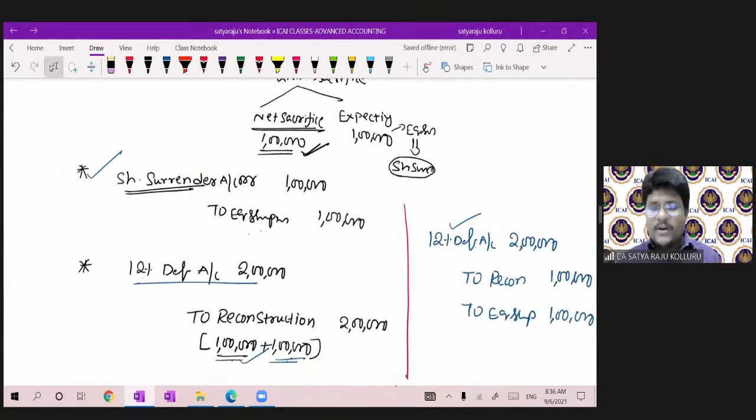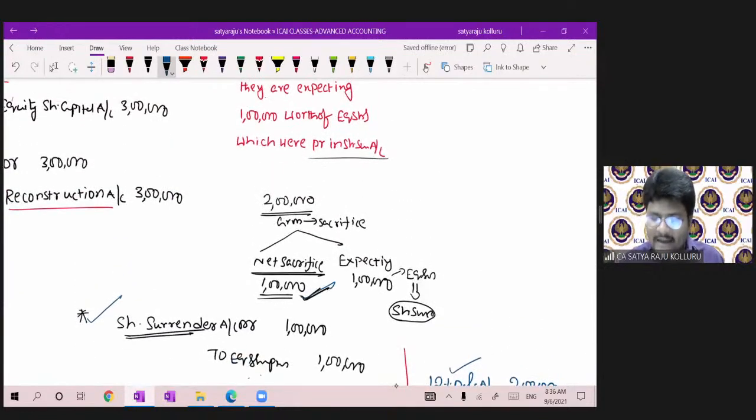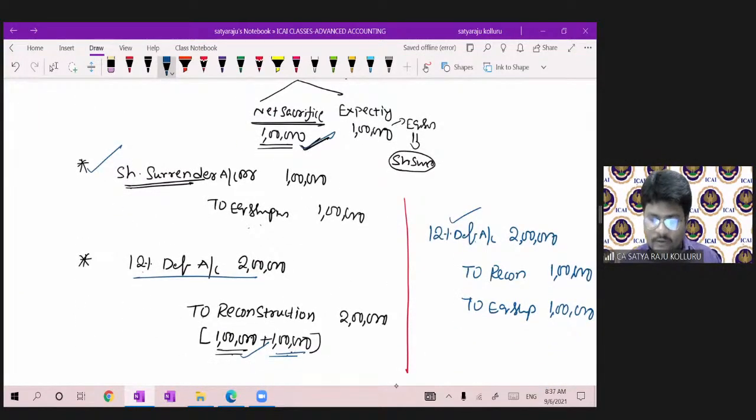That's why, sir, it is a little bit confusing how our thought process should be at the time of recording the journal entry. Always remember, at the time of utilization of share surrender, the journal entry is share surrender account to equity share capital account. Now, to the extent of the real sacrifice, transfer 12% debenture to reconstruction. Also, to the extent of the share surrender debit, you should make it credit to the reconstruction account as well. That is, the debit amount of 1 lakh should also come to the reconstruction account to nullify the impact. That is 1 lakh plus 1 lakh, 2 lakhs. Got my point, guys? Is it understood? So like this, the share surrender account will be utilized.